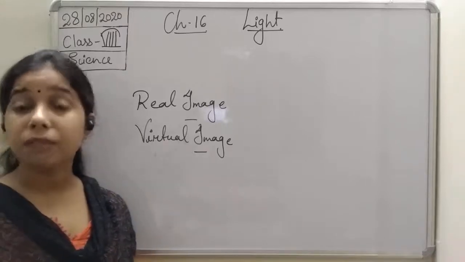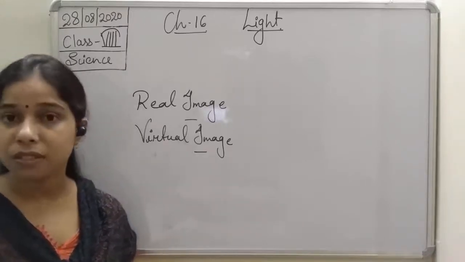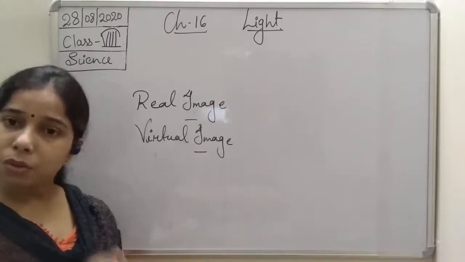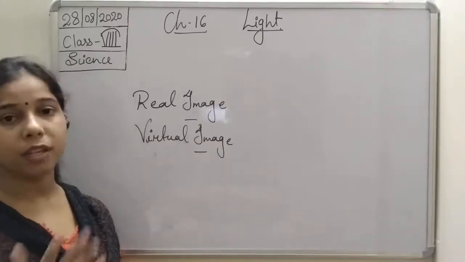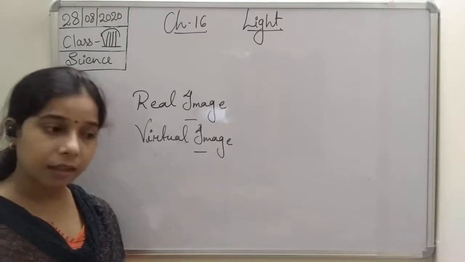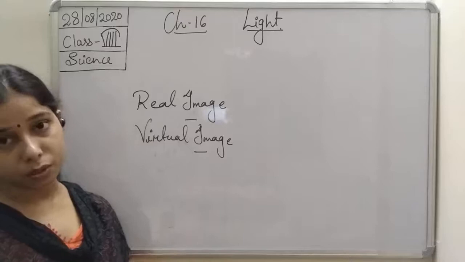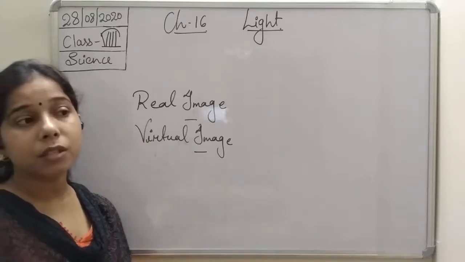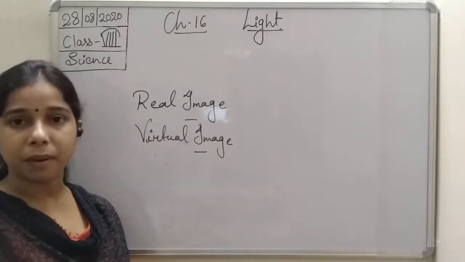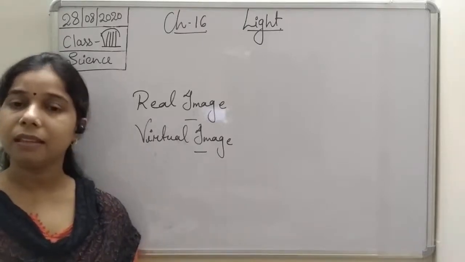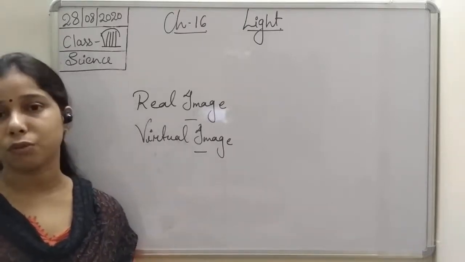Such an image is known as the virtual image. A virtual image, students, we cannot obtain on a screen. Suppose we are standing in front of the mirror. As you move aside, your image will not be there. Until you are standing in front of the mirror, it seems that the image is formed somewhere behind the mirror. But as you move aside, you will find that the image is not present in the mirror.